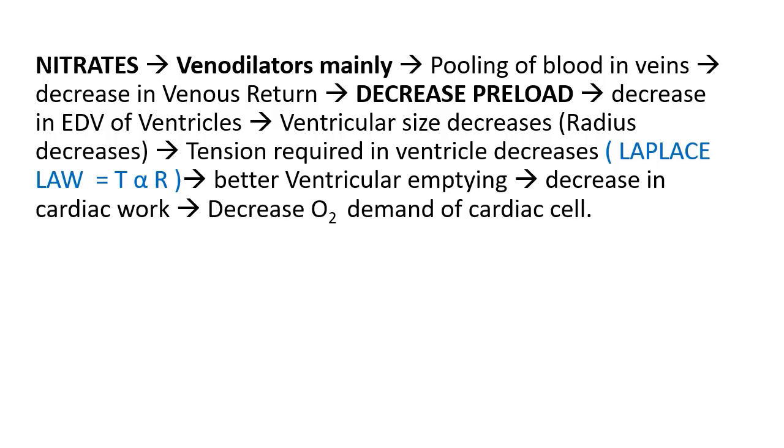Due to decrease in end diastolic volume of ventricles, ventricular size decreases. That means radius decreases and tension required in ventricle decreases. According to Laplace law, tension is directly proportional to radius. So less radius, less tension in the ventricular wall. Due to this, there will be better ventricular emptying. That means there is decrease in cardiac work, and that causes decreased oxygen demand of cardiac cell.